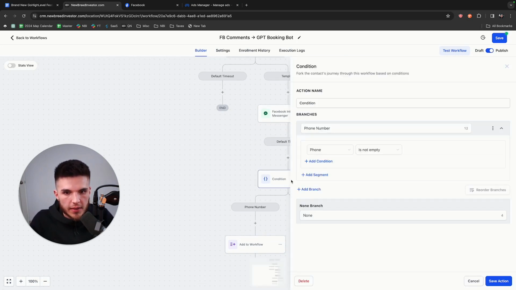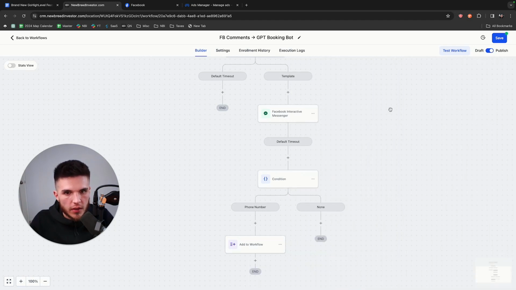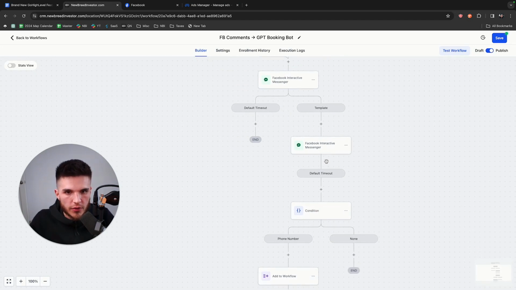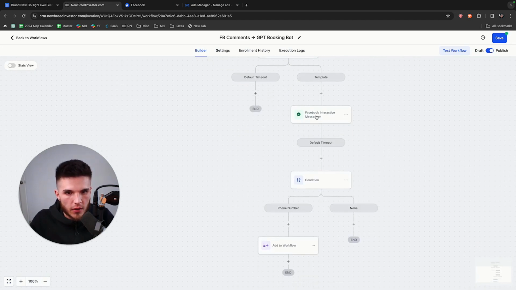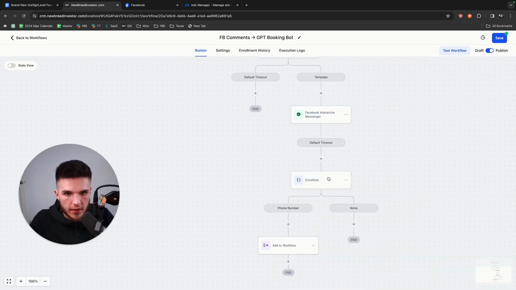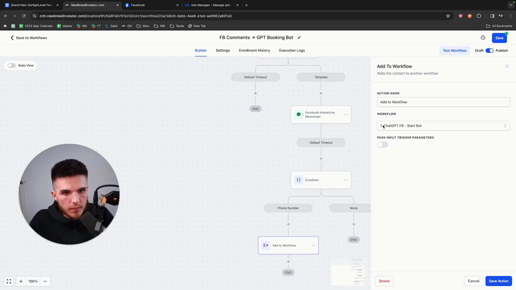So the condition that I've added is that the phone number is no longer empty, right? When they come into the system with the comment, unless they're a lead already in our system, we don't have their phone number, right? And if we don't have their number, we want them to go through the sequence. Then when they respond to that with a phone number, they're going to go through the left side of the condition, which means they now have a phone number. And then I've added them to the Facebook start bot.